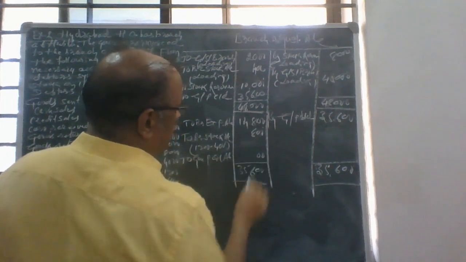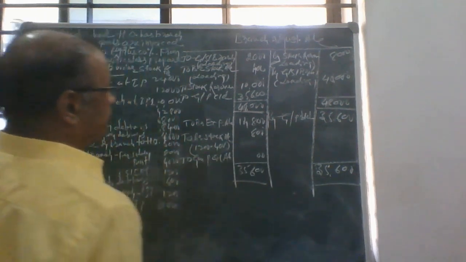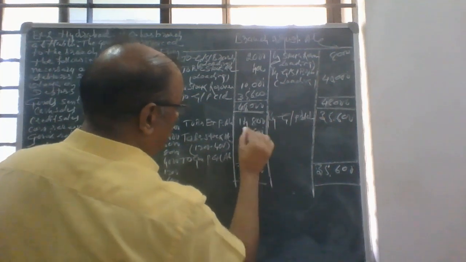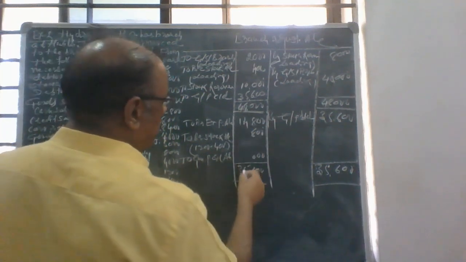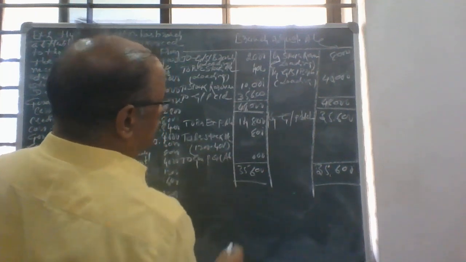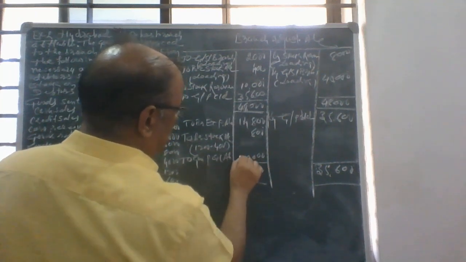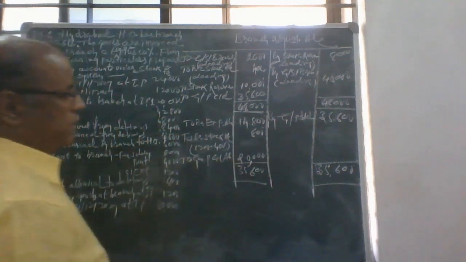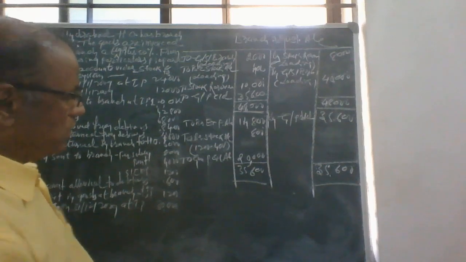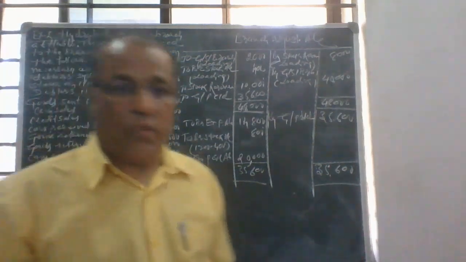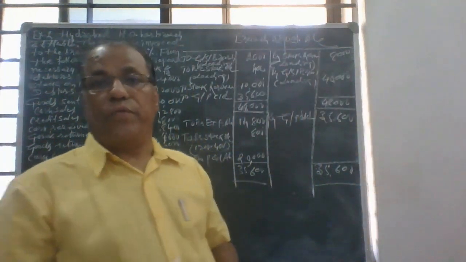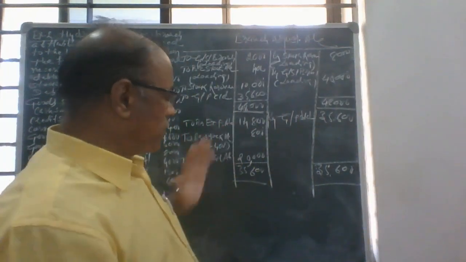So 20,000 is the net profit. 20,000 will be the net profit from this branch.